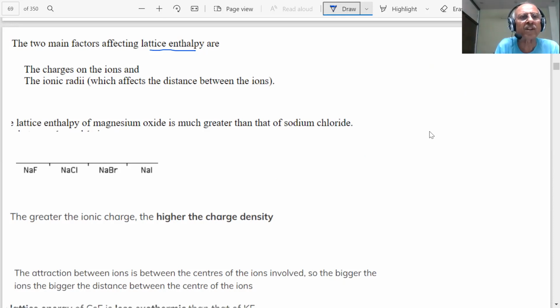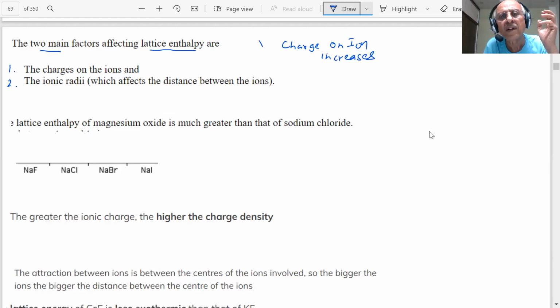Now, what are the two factors on which the lattice enthalpy depends? You said the lattice enthalpy of MgCl2 is more than NaCl. Why? It depends on the cohesive interactive force. So what are the factors, student? Here we are giving two main factors which affect the lattice enthalpy. First, the charges on the ions. Second, the ionic radii, which affect the distance between the ions. What we are trying to say, students, is if the charge on the ion increases, then what will happen?